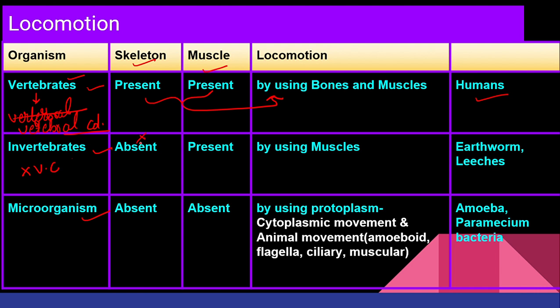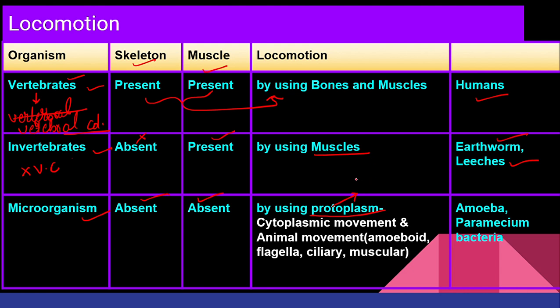No, just now I told you vertebral column will be absent in them. Then what is present? Muscle is present. So what is used in locomotion? Muscle is used in locomotion. For example, your earthworm and leeches. Microorganism, in microorganisms, both skeleton and muscles are missing. So can I say they are not going to move? No, they have to move. They have to do locomotion. Otherwise, from where they are going to get food? Obviously, there will be the locomotion by using protoplasm.